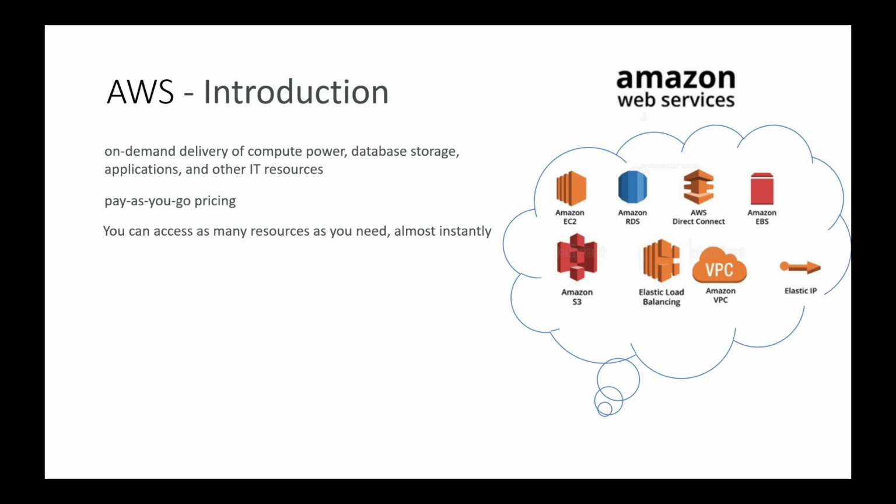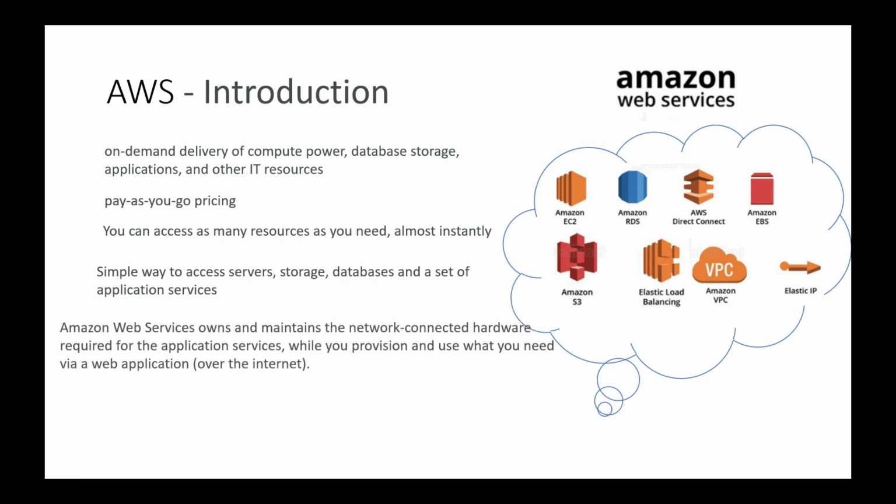So in traditional computing or on-premises, if you want to set up a server, right, you have to order it physically, you have to set it up. There are a lot of things that you have to do before bringing it into service. But here with Amazon Web Services, it is so simple. It will happen within seconds. That's what they are mentioning. Simple way to access the server, storage, database, and set of application services. So you are just going to connect to the AWS account that you are going to create, and you can get access to all this stuff that they are mentioning. And it is in a really simple way.